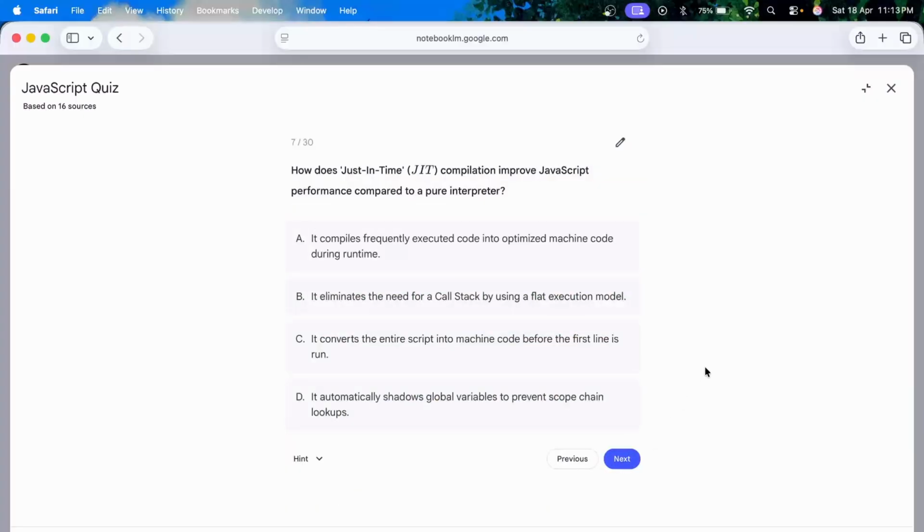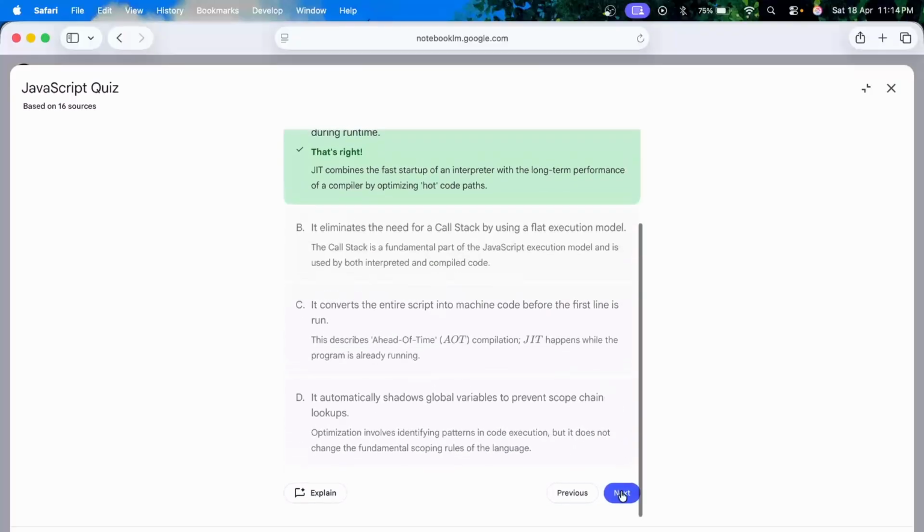How does just-in-time compilation improve JavaScript performance compared to a pure interpreter? So basically it compiles frequently executed code into optimized machine code during runtime. This seems to be the most correct option because the entire script is not converted to machine code. Call stack will always be needed, and this also seems incorrect. So yeah, let's go with this.